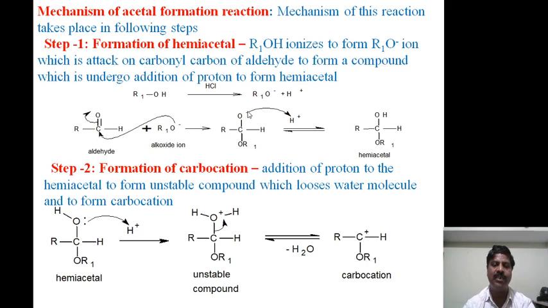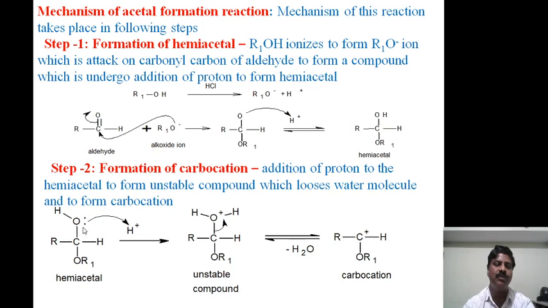This is the negatively charged form, and it again takes the proton present in the reaction to form the hemiacetal. The second step, formation of carbocation: addition of a proton to the hemiacetal forms an unstable compound which loses a water molecule to form a carbocation.